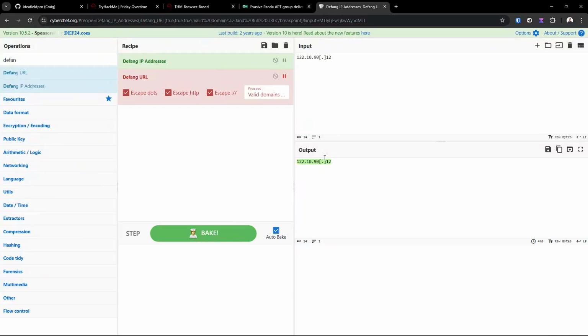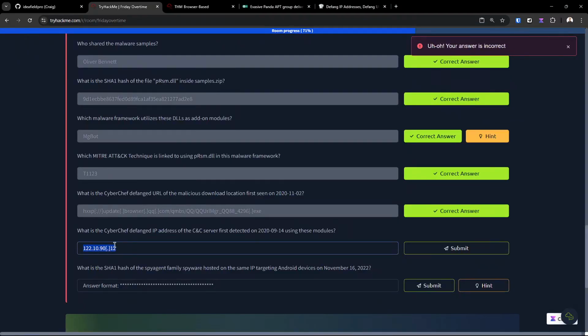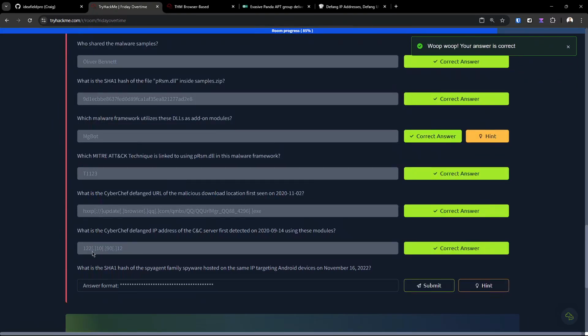That will not work just like so. But let's see, what's this one? Let's remove those. Ah, and my brackets. All right, you need brackets around every one of the dots to defang it.